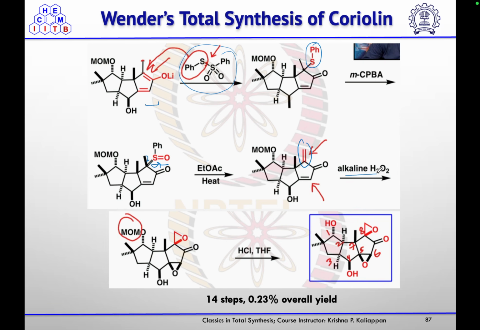Then using alkaline hydrogen peroxide, they formed the epoxide, and then deprotected this MOM group to get the corresponding natural product Coriolin. So that is how they completed the total synthesis of Coriolin in 14 steps with 0.23% overall yield.